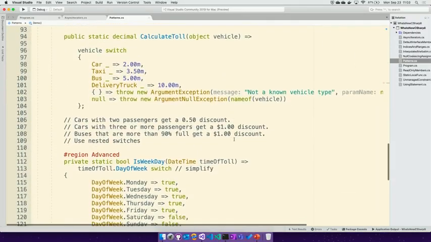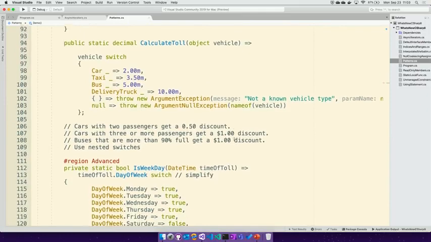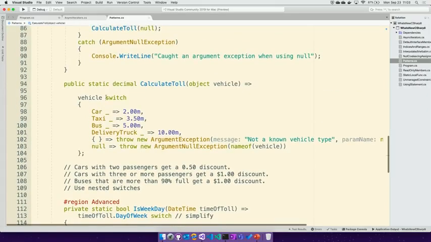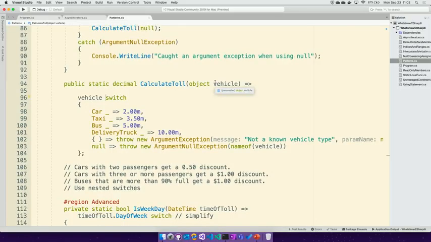So if we look at how we're calculating the tolls, if we take a vehicle and switch on what type it is, we can set a cost for a car, set a cost for the taxi, set a cost for the delivery truck. We're looking at the shape of the data and the kind it is, and we're not relying on a virtual hierarchy that we've imposed upon those types, but just putting them together in terms of knowing some things about them.